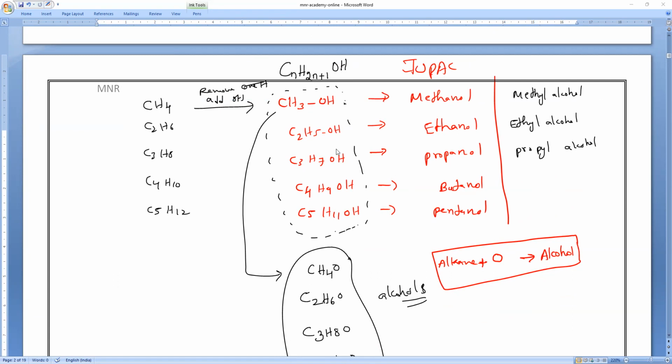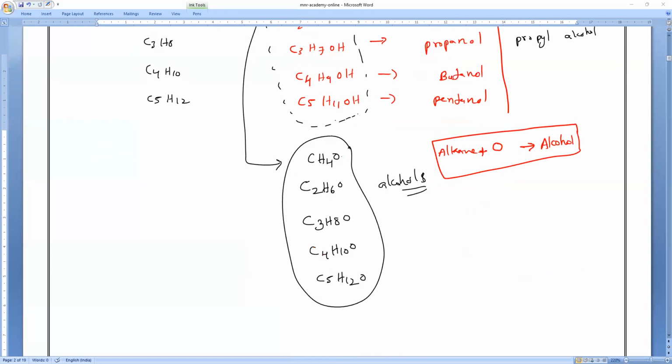And from one compound to the next compound, just verify how much varies. Just one carbon and two hydrogens only. So what is the molecular mass difference from one alcohol to the next alcohol? The molecular mass varies by 14 u.